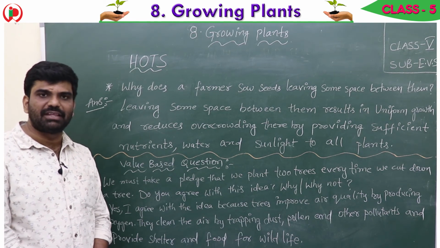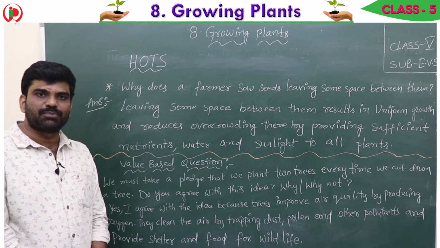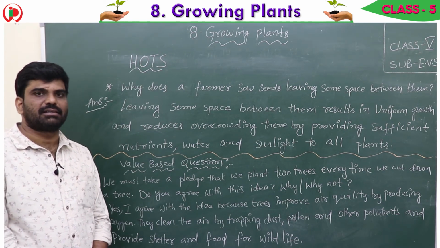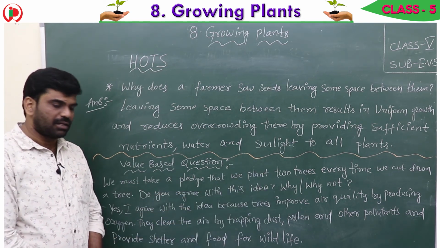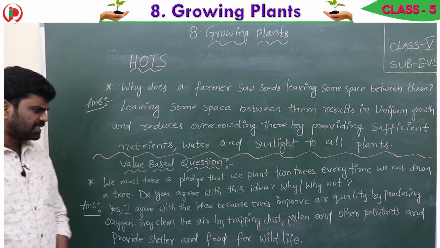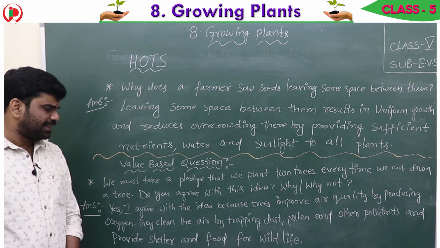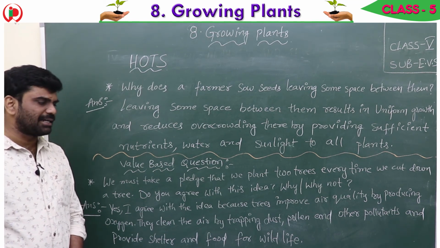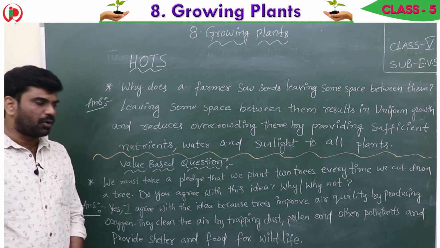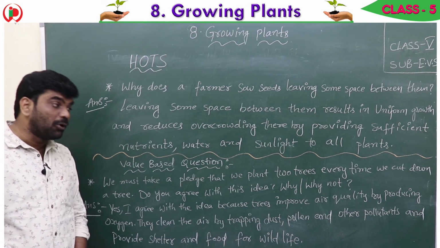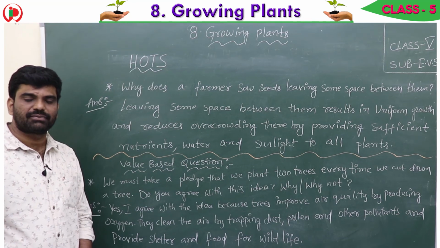So trees provide everything. Trees provide shade. Trees provide oxygen. Trees provide what? Yes, improving air quality also. Understand? So once again I repeat, yes, I agree with this idea, because trees improve air quality by producing oxygen. They clean the air by trapping dust. So the dust will be trapped if the trees are there. The pollen will be trapped and the pollutants are also trapped, and they provide shelter and food for wildlife. Okay?